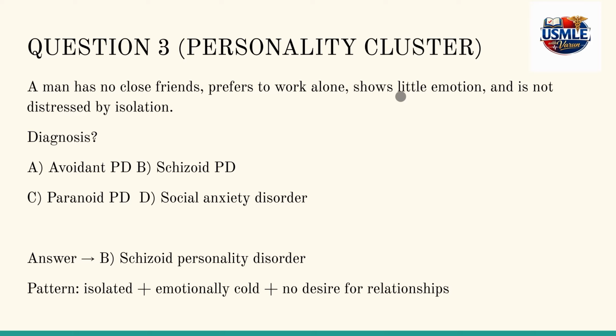He shows little emotion, shallow emotions, and is not distressed by isolation, happy with himself. So the pattern we can identify in this question is that he's always isolated, he's emotionally cold, there is no desire for relationships. We can diagnose it as schizoid personality disorder.